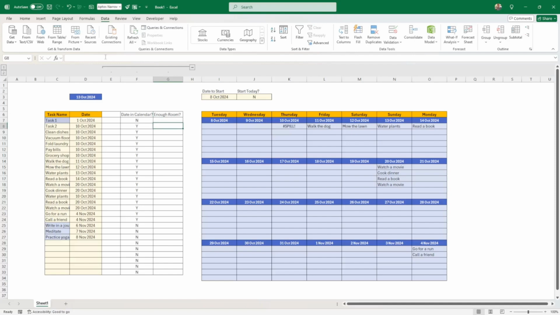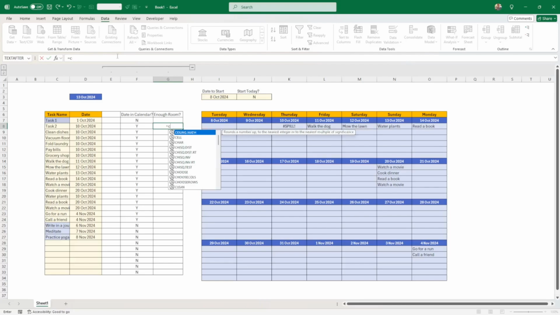We count, and I'm going to start counting on the second one. I'm going to do a count if, and let me get started and I can explain. What I want to explain to you is that here we have actually a sliding array.